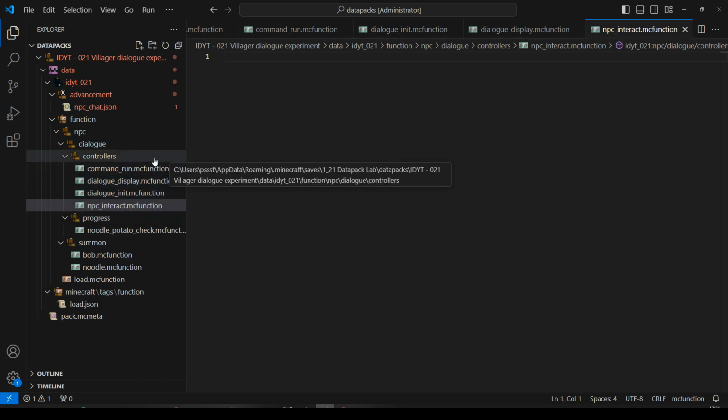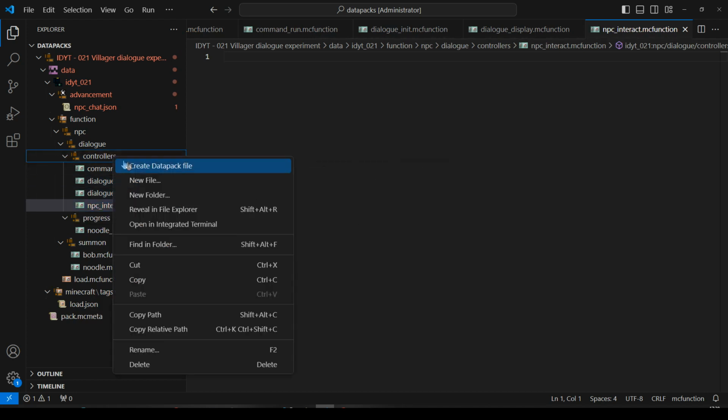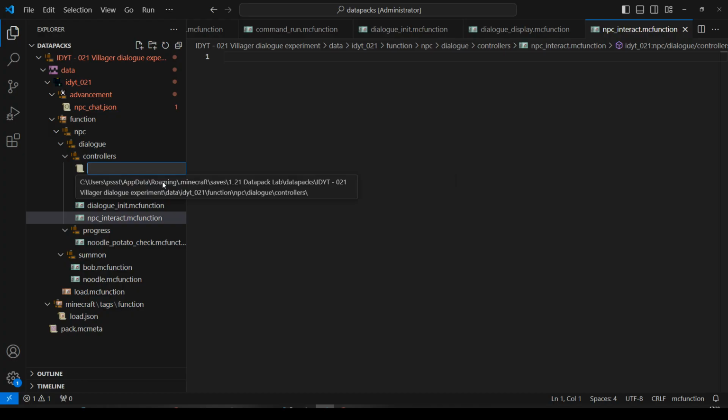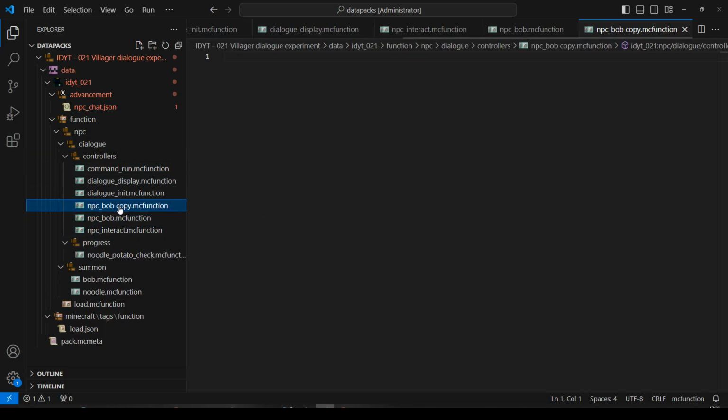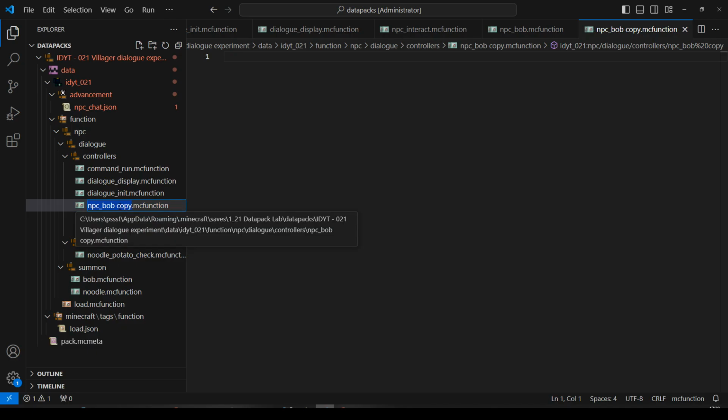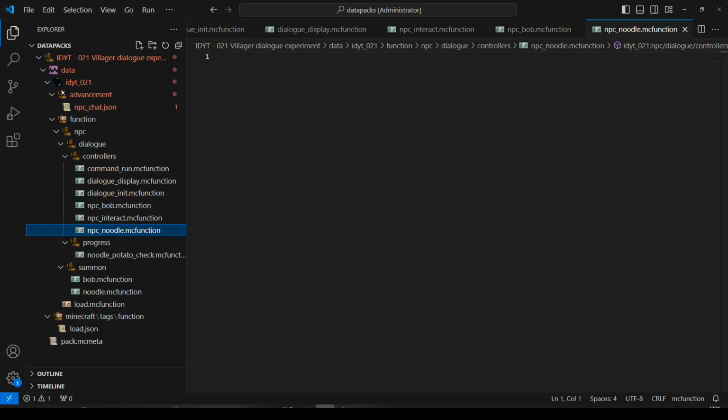And then are they going to be interacting with Bob or Noodle? New file will say npc Bob. And I'm going to copy that one and rename it to NPC Noodle. Okay, I think that is pretty much all of the files and folders we need.